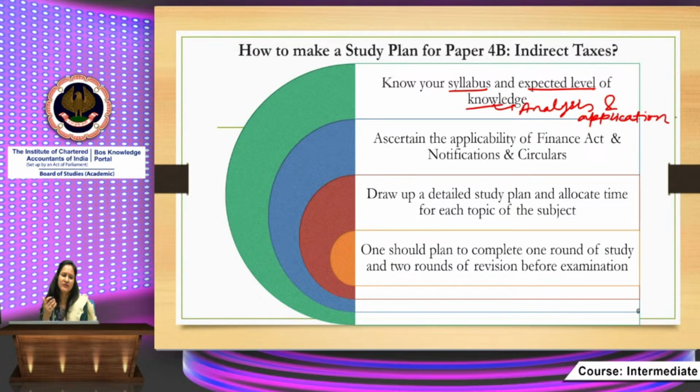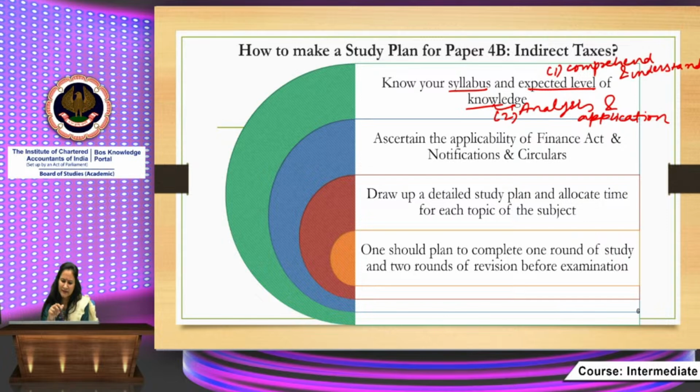Analysis and application skills obviously come once you understand the things. So first of all, comprehension and knowledge. First of all, you should comprehend the things and understand the provisions. Then comes the analysis and application.